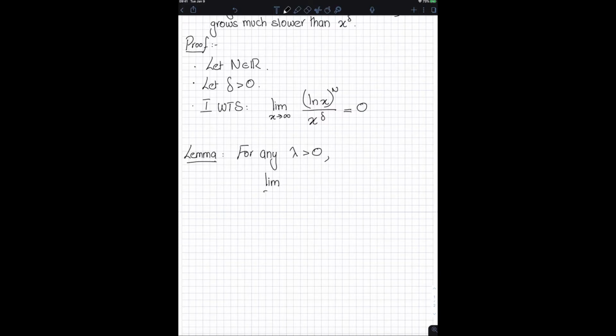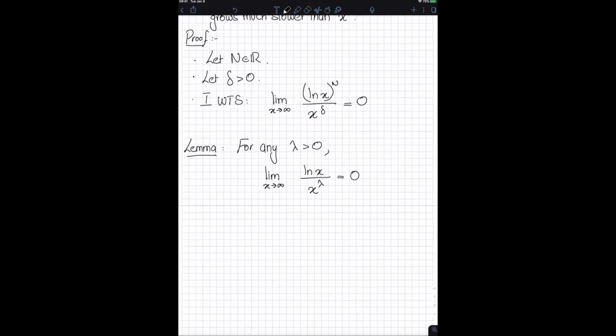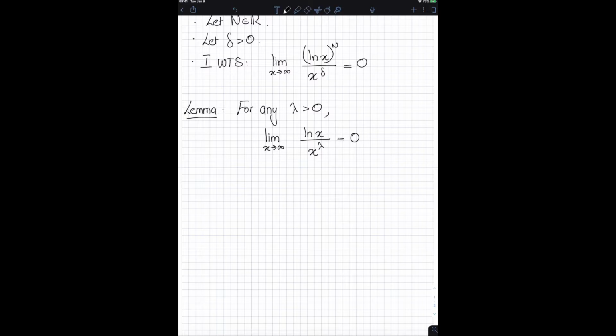Limit as x approaches infinity of ln of x divided by x to the power of lambda is equal to 0. So you'll see why this helps out, because this is something that is very easy to prove. So I'm going to say the proof for this lemma is: let delta be greater than 0. Then the limit as x approaches infinity of ln of x divided by x to the power of lambda is the same.